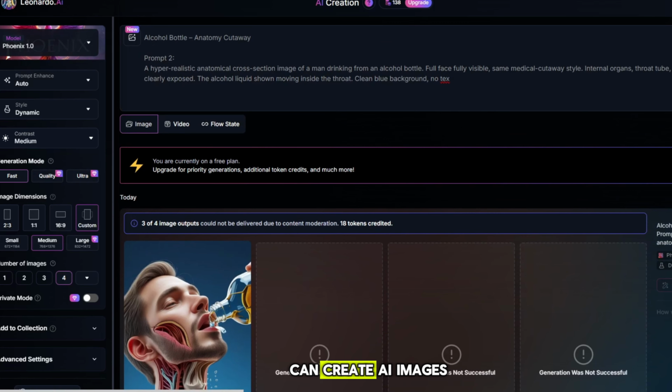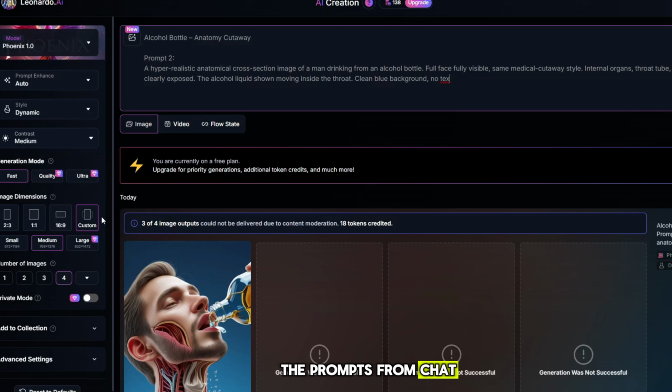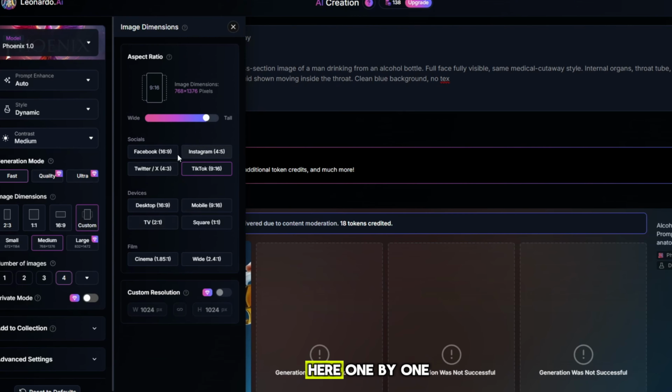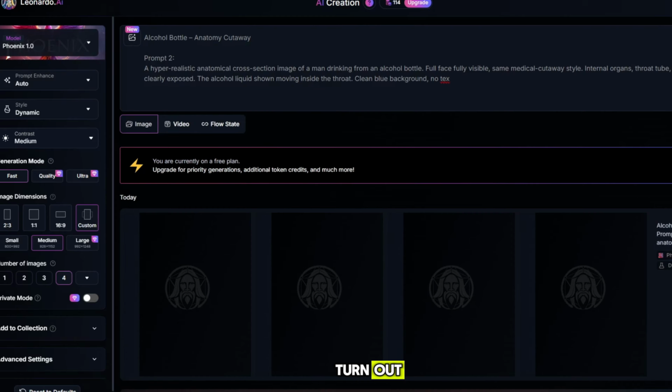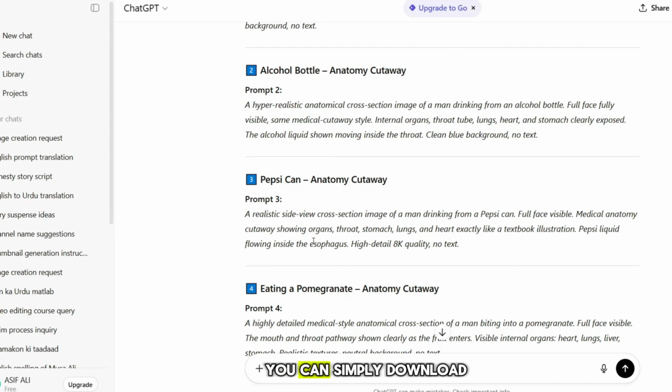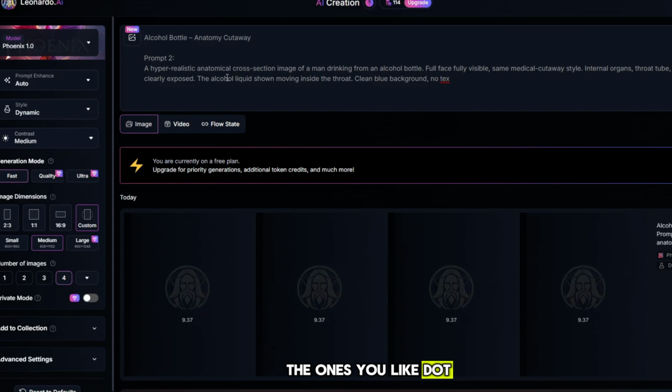This is how you can create AI images on Leonardo.ai. I will copy the prompts from ChatGPT and paste them here one by one, and you will see how amazing the images turn out. Once the images are ready, you can simply download the ones you like.